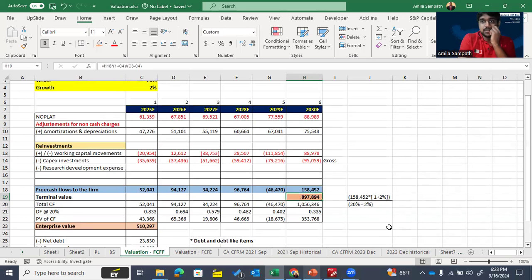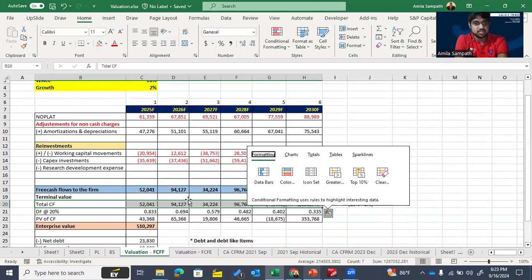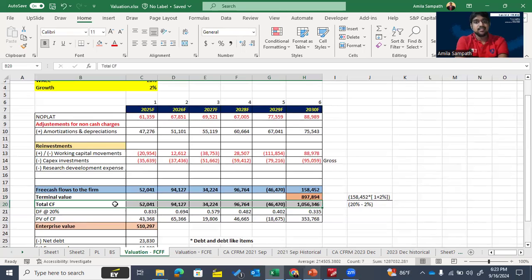Then finally we can get our total cash flows as the summation of free cash flow to the firm plus the terminal value of the year end. Then we can identify the total cash flows for each year like this.